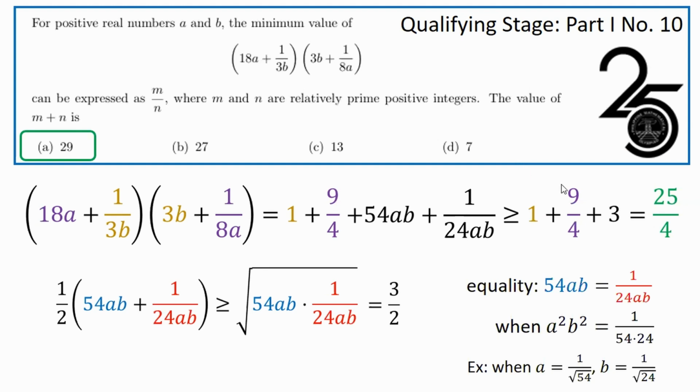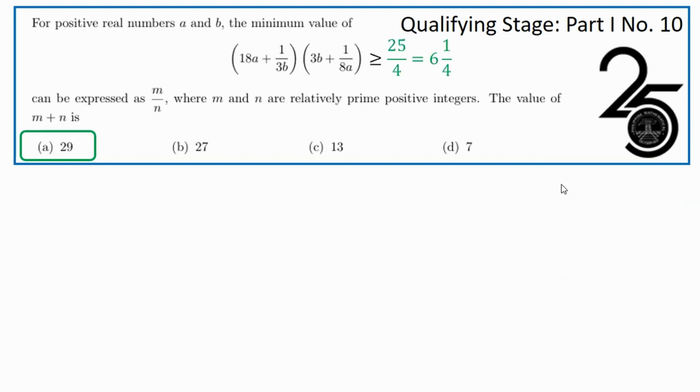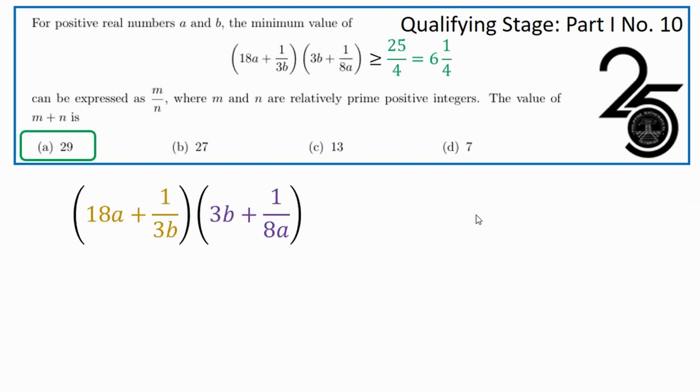However, is checking whether equality happens really necessary? Let's have a look at a different approach to the problem. Don't forget what we got from our previous solution. The minimum is 25 over 4, which for purposes of comparison, I'd like to point out is 6 and 1/4. So we're still interested in the product of these two factors, the gold factor and the purple factor.